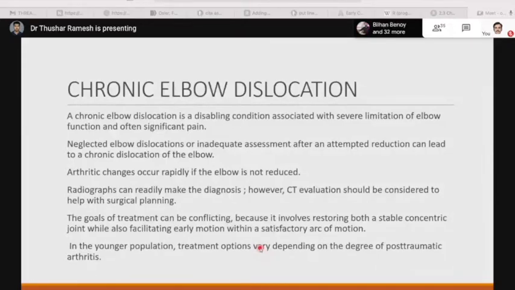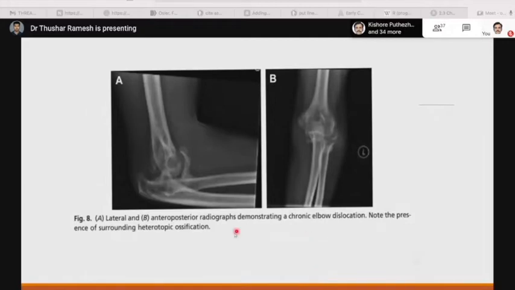The goals of the treatment can be conflicting because it involves restoring a stable concentric joint while facilitating early motion with a satisfactory arc of motion. In the younger population, treatment options vary depending upon the degree of post-traumatic arthritis. This is the lateral and anteroposterior radiograph demonstrating chronic elbow dislocation. Note the presence of surrounding heterotopic ossification.